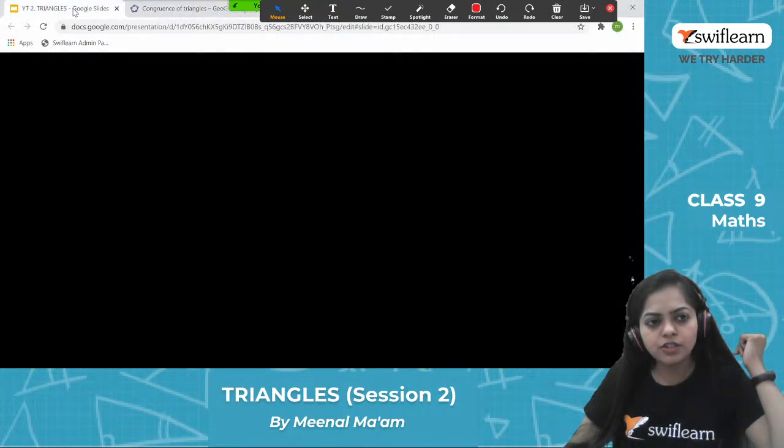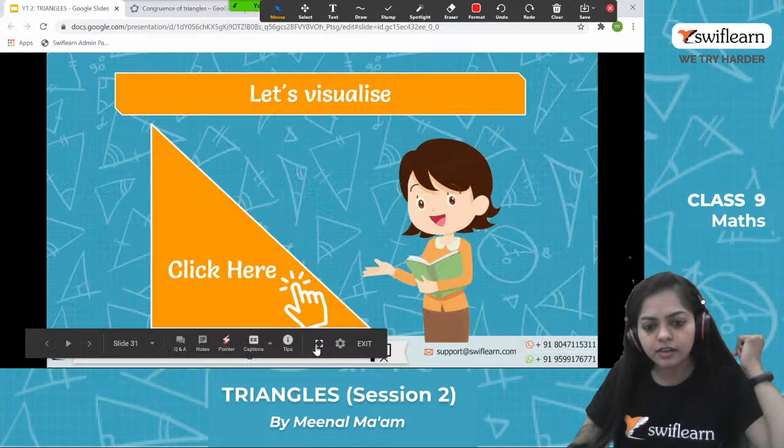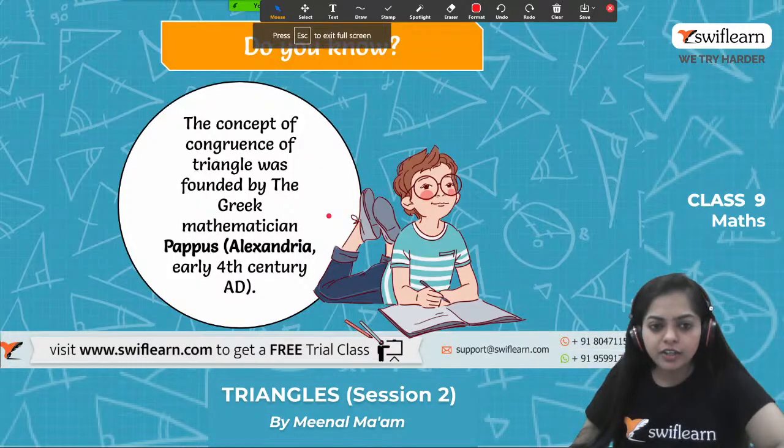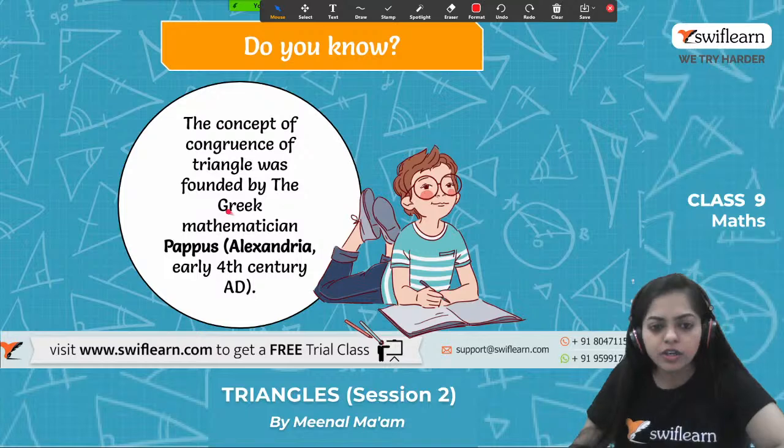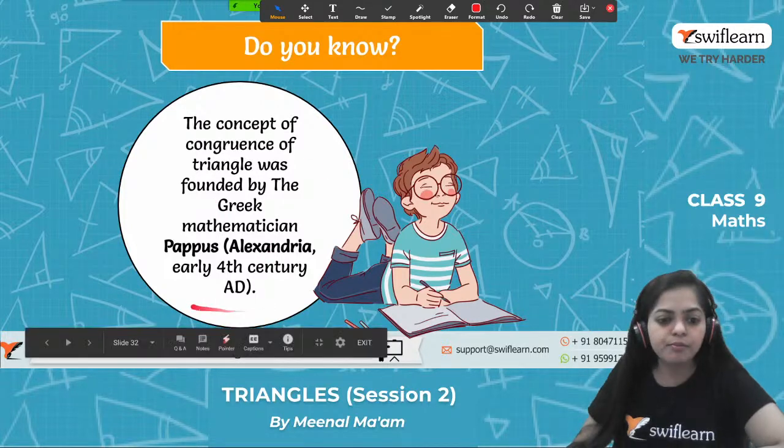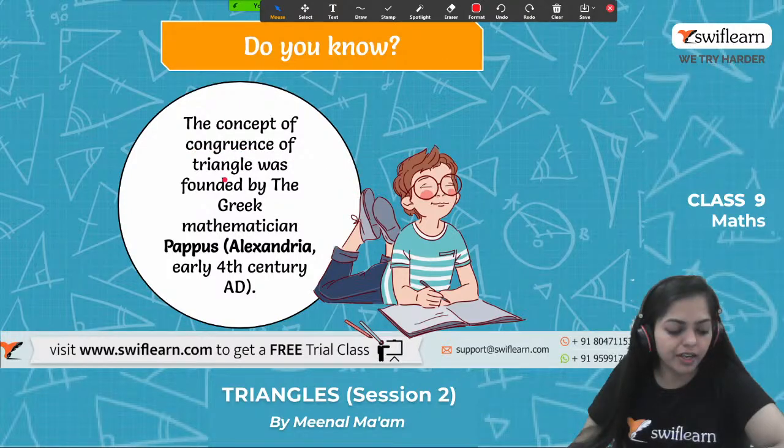Let's move on to our slide. So we have visualized all the criteria. Now moving on to the fun fact. The concept of congruence of a triangle was founded by the Greek mathematician Pappus of Alexandria early in the 4th century AD. Alright, 4th century में इन्होंने इस concept को दिया था. Pappus Greek mathematician थे. He founded the concept of congruence of a triangle. Got it? Okay.